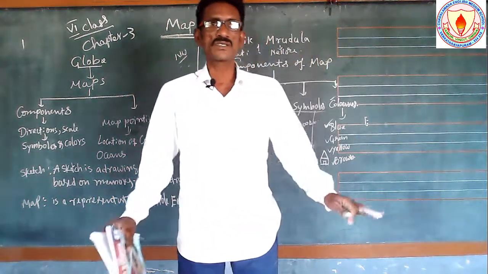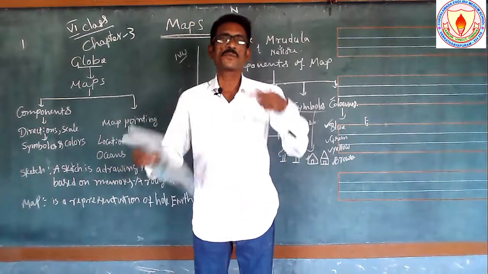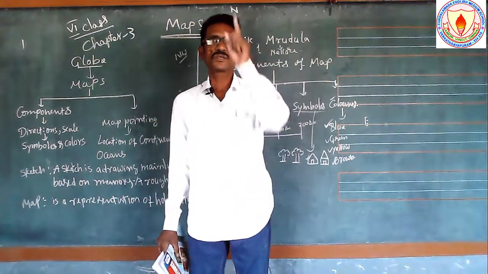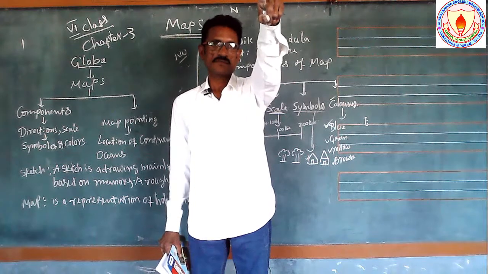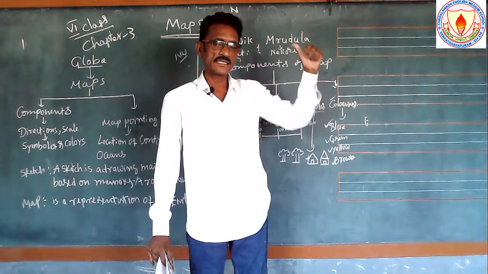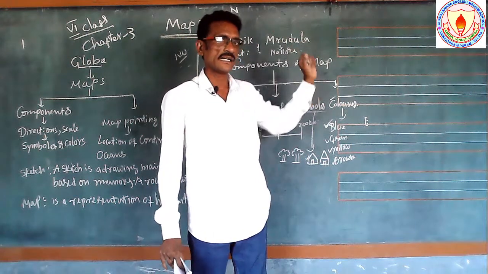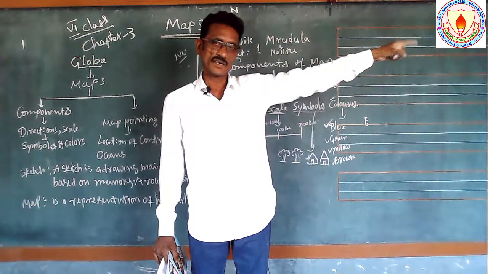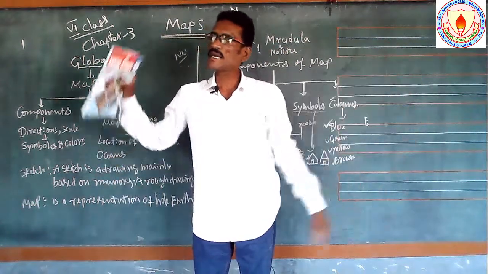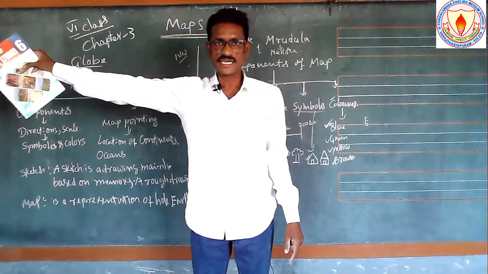This is our classroom. I am standing opposite of the sun, so this is the east. Opposite of the east, west, and the left hand indicates north direction and the right hand indicates south direction.